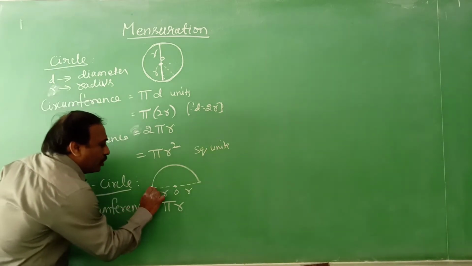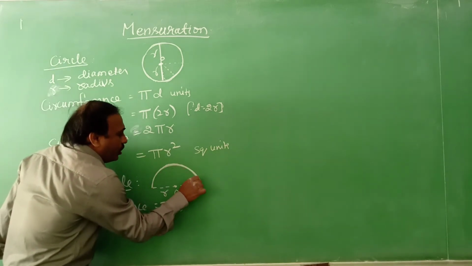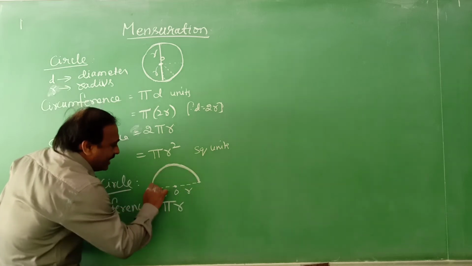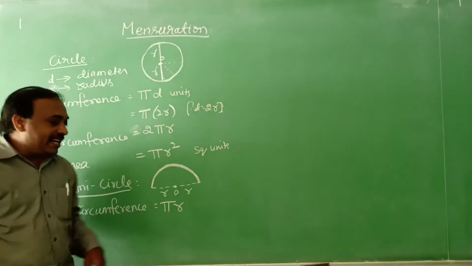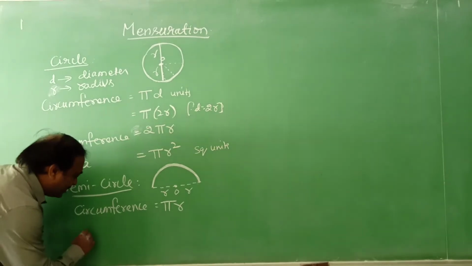I am talking about only this curved boundary. When you include the diameter, then 2R will come in.